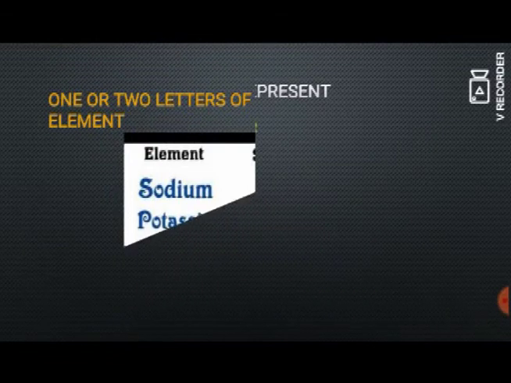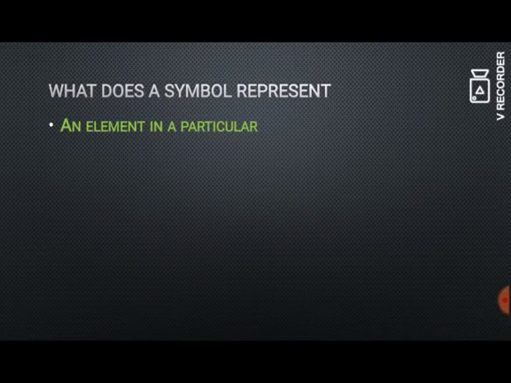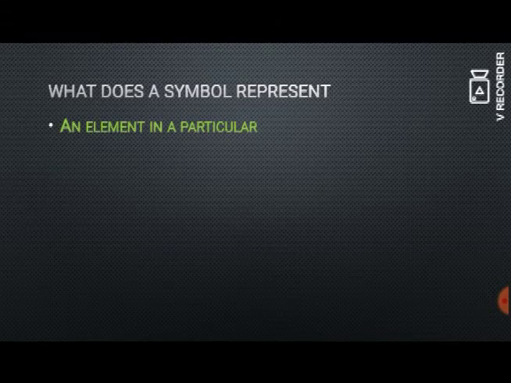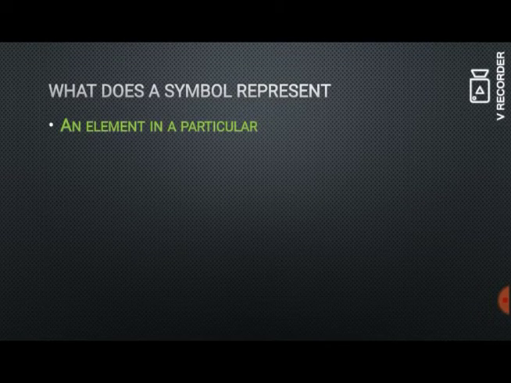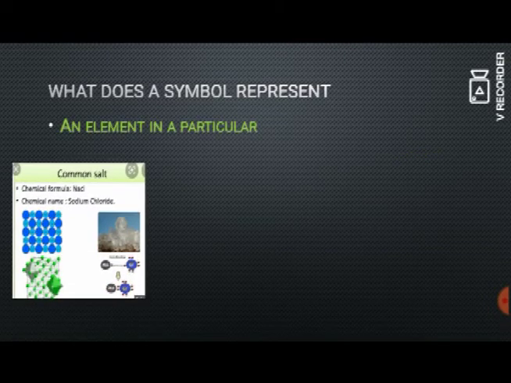So till now we have seen what symbols are and the three ways to represent symbols. Now let us see what a symbol represents. So it represents two things. The first one is an element in a particular.